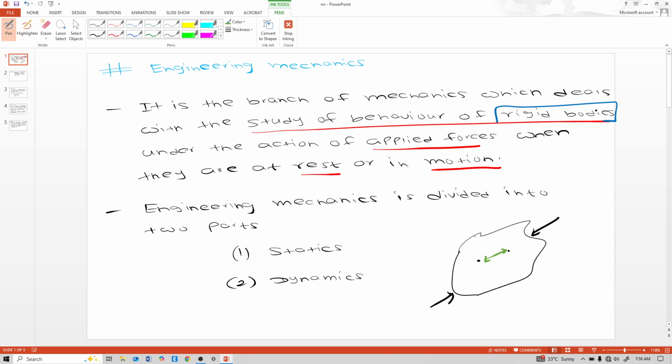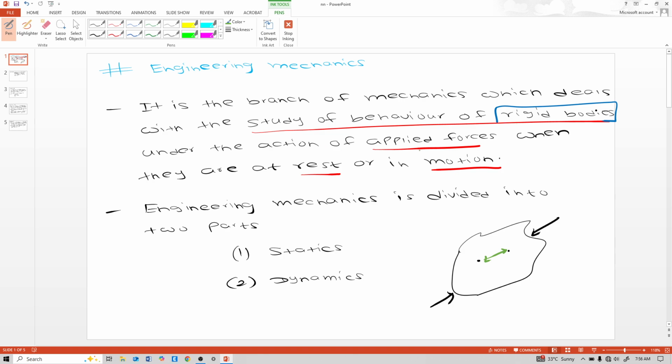And this is an idealized concept. There is no body or material in the universe which is 100% rigid. All materials used in engineering like steel and concrete do suffer some deformation, but the change in overall dimension of the body is small. So remember that the body can be considered as rigid if the deformation of the body is very small and has no effect on the equilibrium or motion of the body. So that is the meaning of the word rigid body.